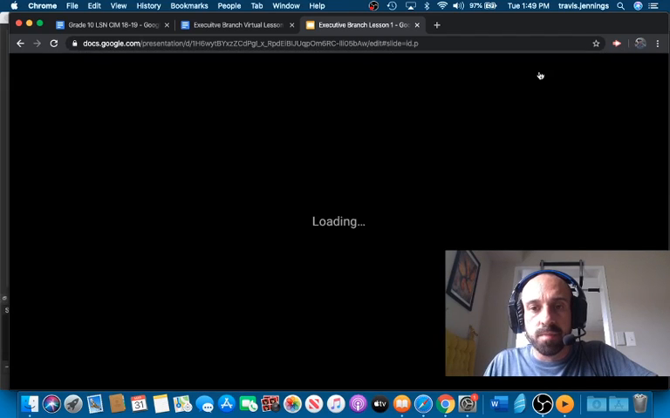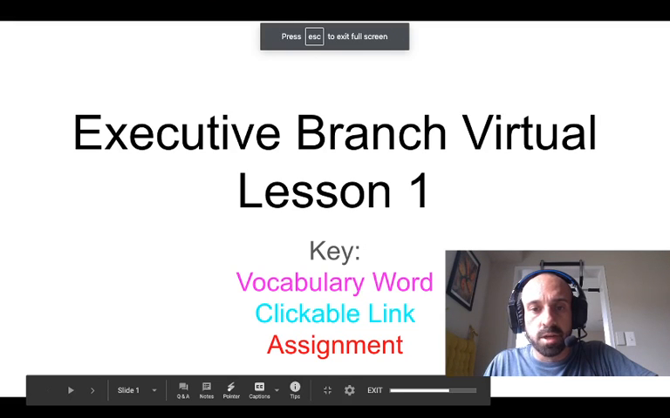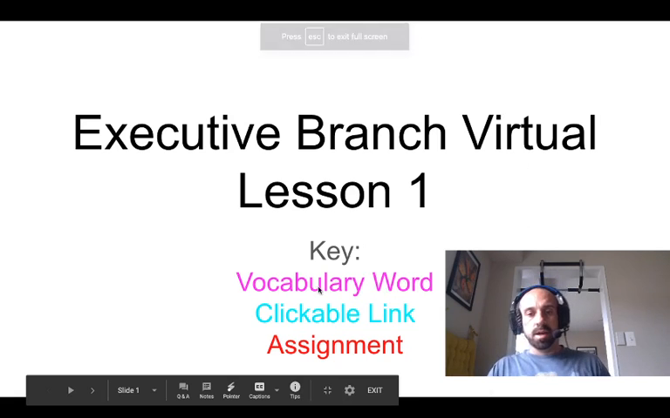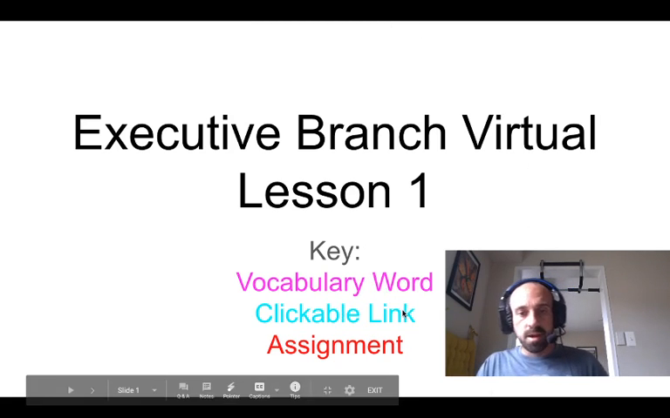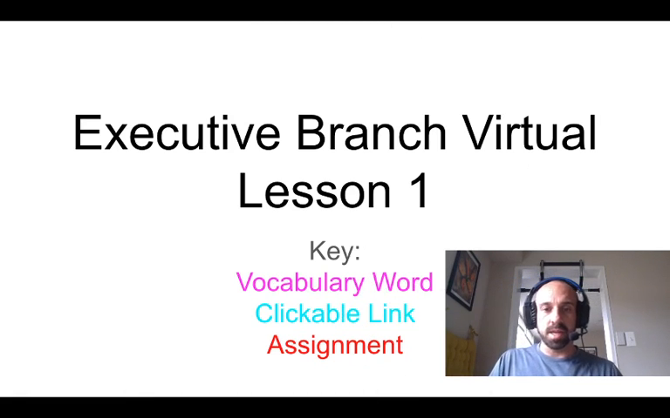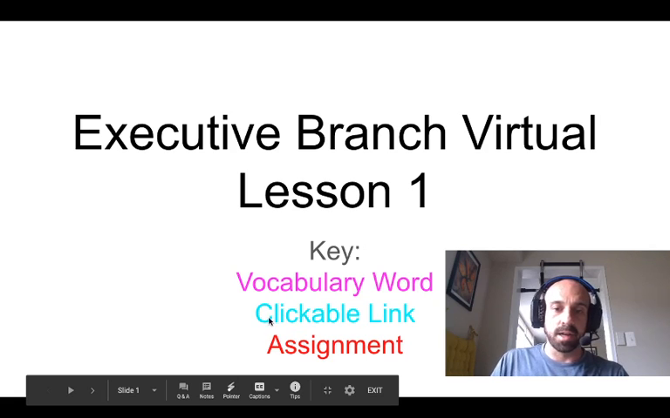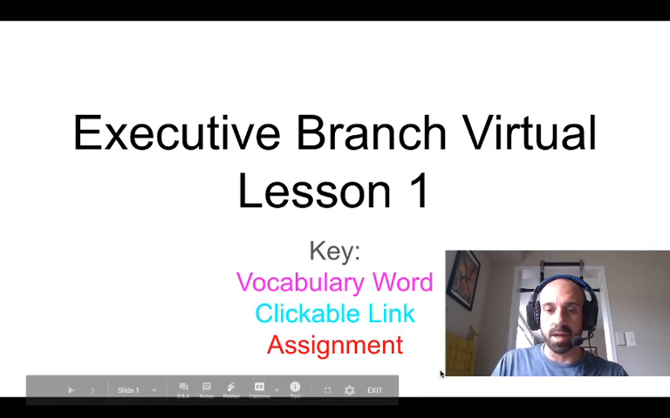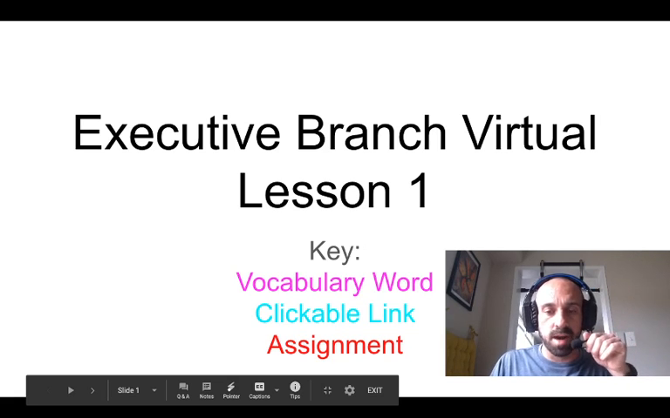Okay, I provided this Google Slides for you, and a couple key things here. Vocabulary words are going to be in this pink magenta color here. Clickable links will be in this aqua color, and any assignments will be in this red color. I don't have any assignments on here right now. I will update the Google slide as you have access to it.